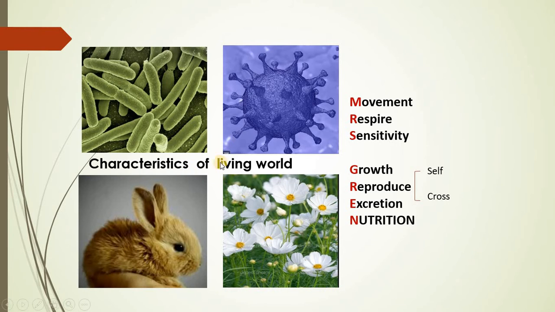Moreover, all these organisms which are surrounding us show the important phenomenon of respiration. They respire. Now what is respiration? Respiration is exchange of gases, exchange of gases between the living creature and the environment. Now you may wonder what is the need of this respiration.